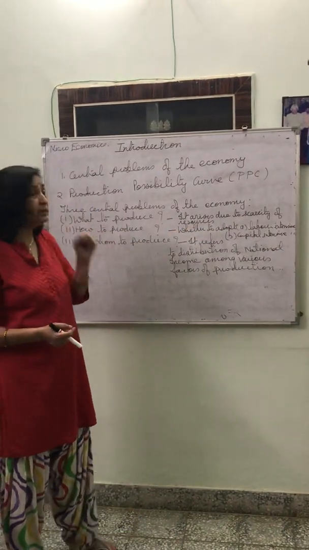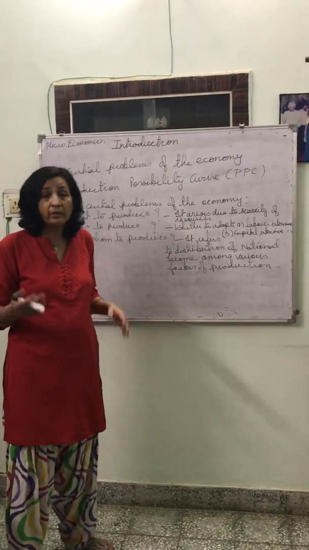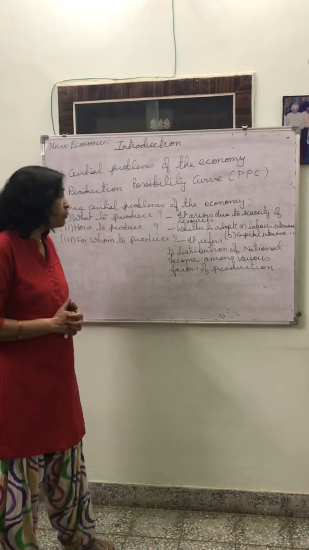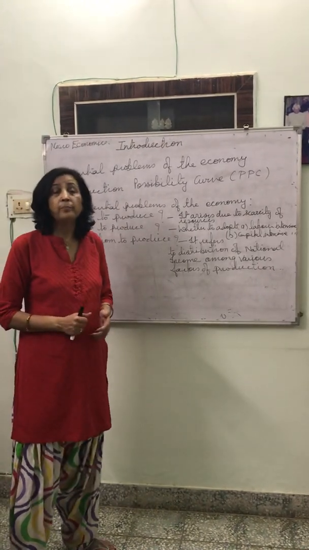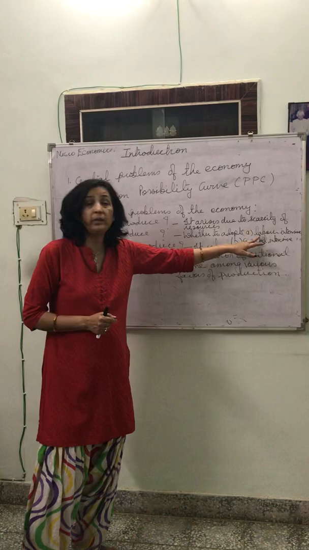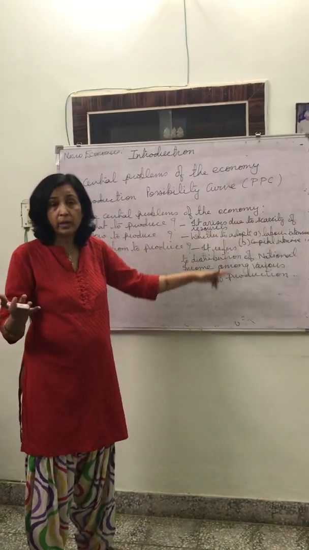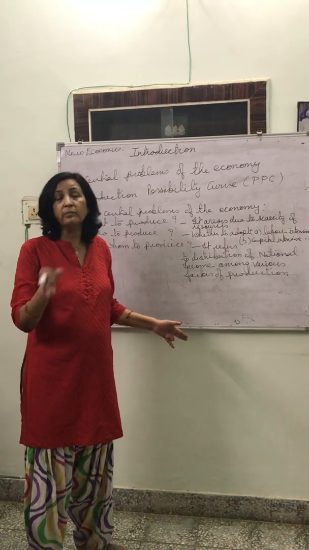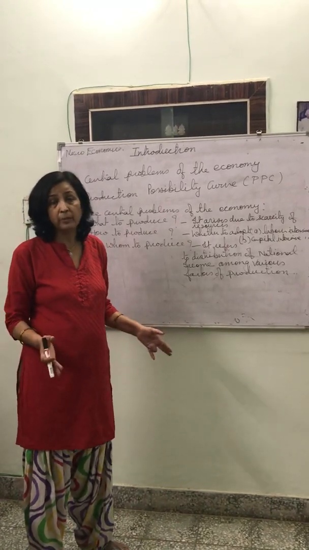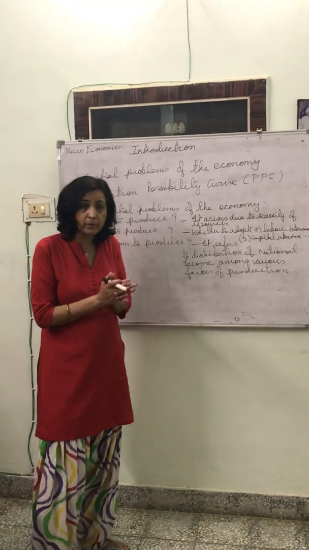Usually in the developing countries like India, what do the producers prefer? They prefer to use labor intensive technology because labor is available at a lower price as compared to that of capital, because there is abundance of labor.